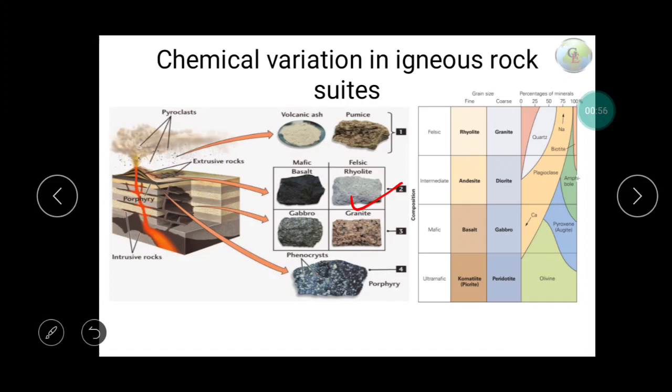Why is there not only one rock? Is there a different variety of magmas present underneath the earth, or is one variety of magma getting evolved and giving rise to different types of magma, which in turn give rise to different types of rocks? The second is true actually.